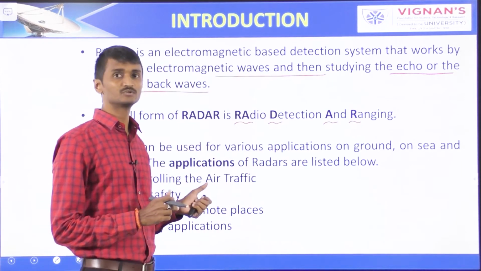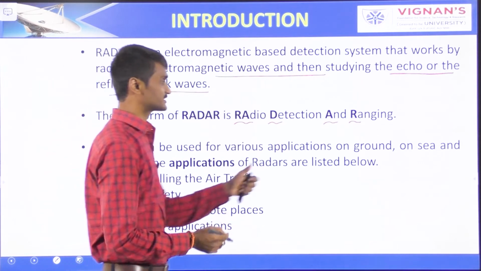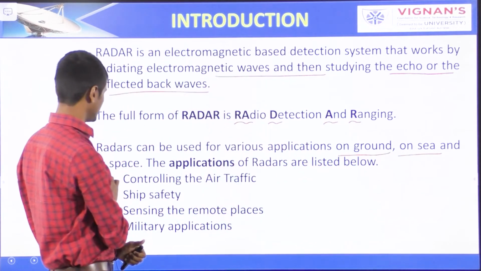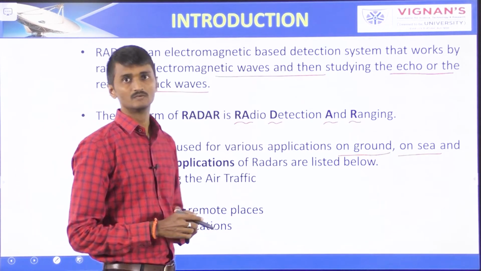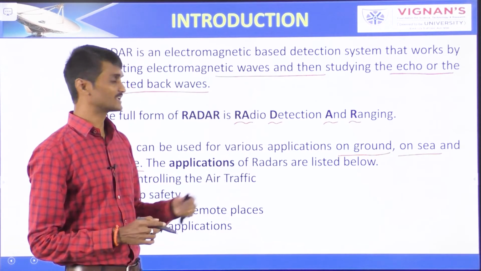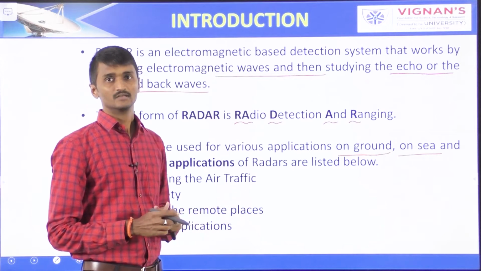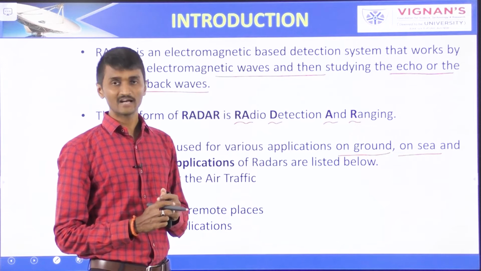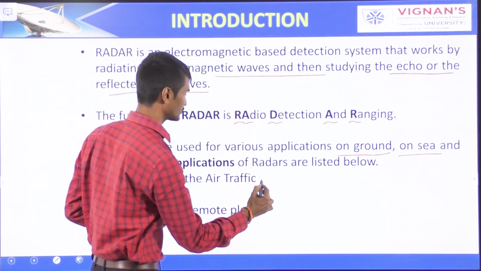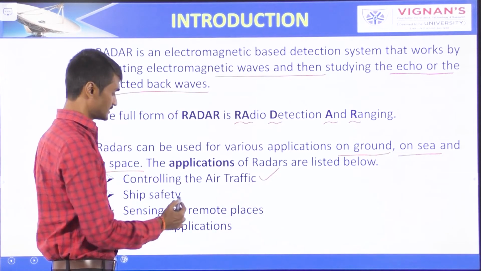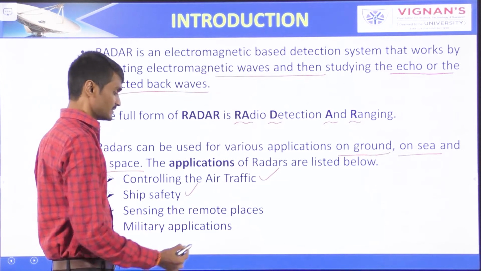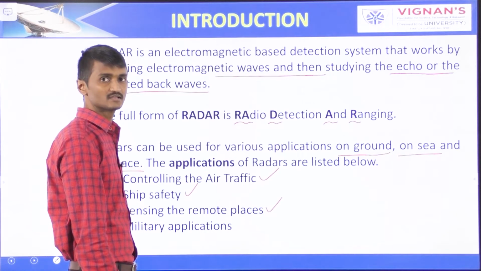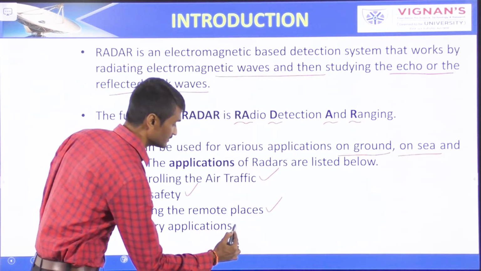So radars can be used for various applications on ground, on sea and in space. The applications of radars are listed here. These are the basic applications: controlling the air traffic, ship safety, sensing the remote places and military applications.